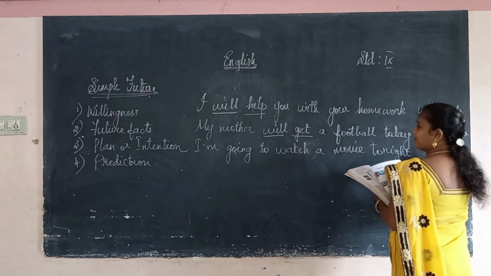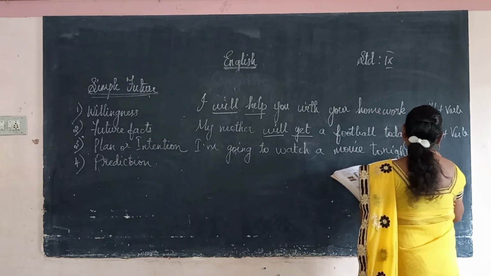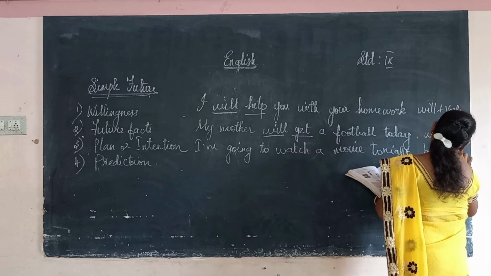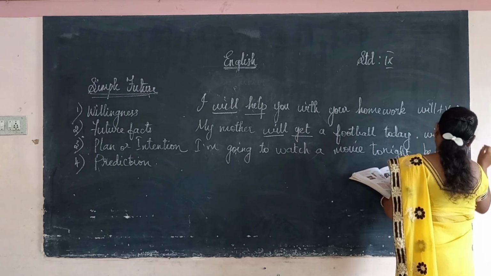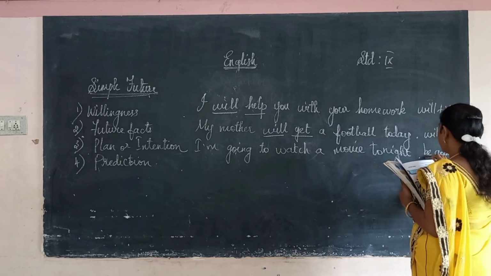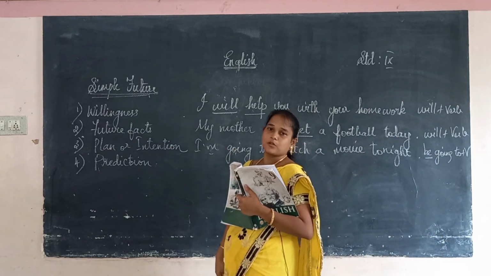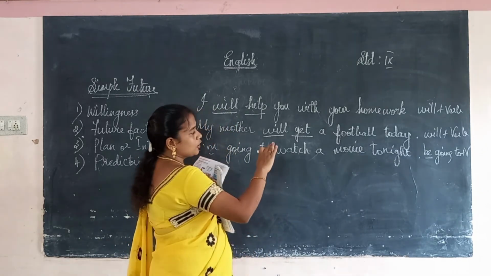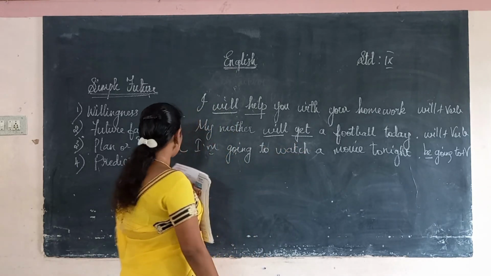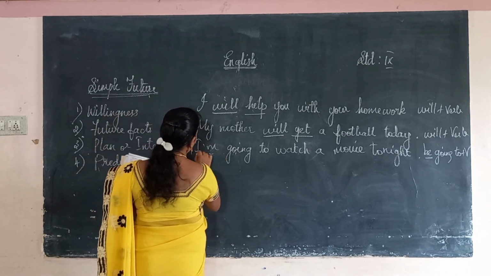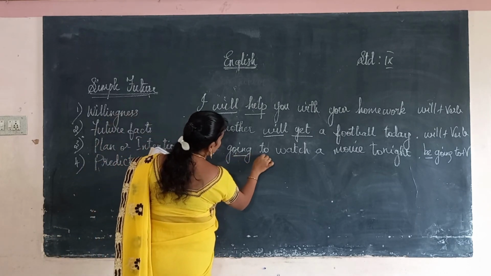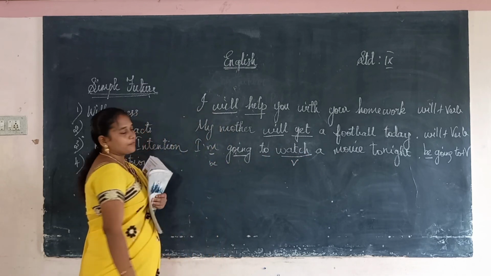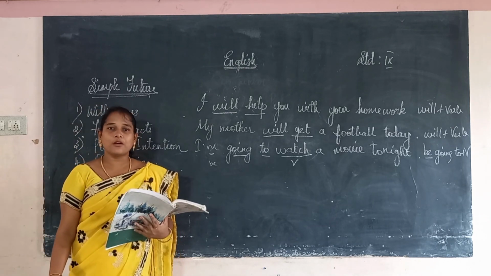In the third case, plan or intention, the form is be verb plus going to plus verb. This be is a be verb. What are the be verbs? Am, is, are, was, were are called be verbs. So be verb, going to, then verb. In the case of plan or intention, we have to write be verb going to verb. This is how we write for plan or intention.